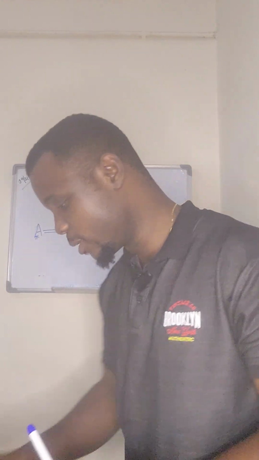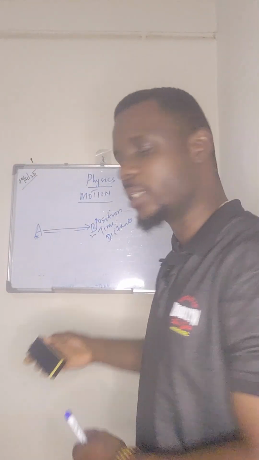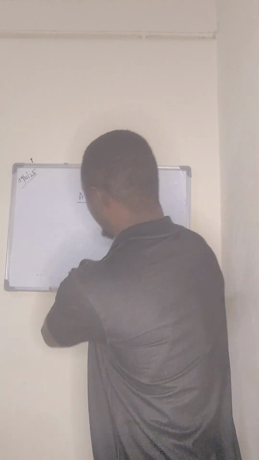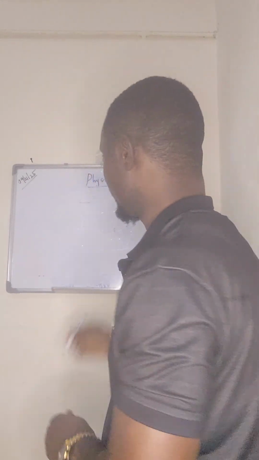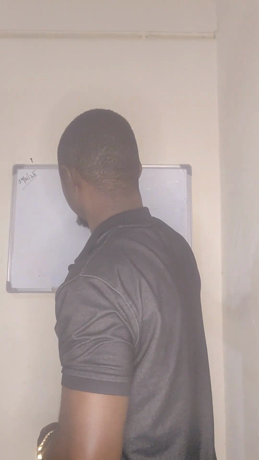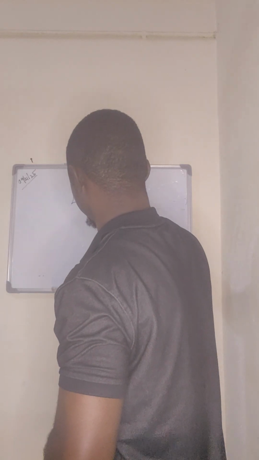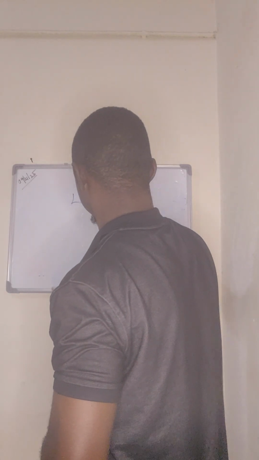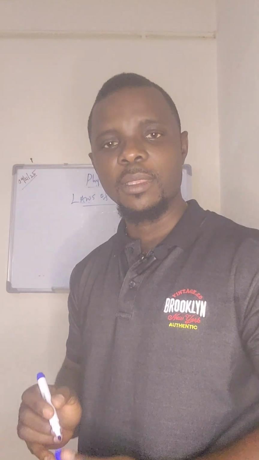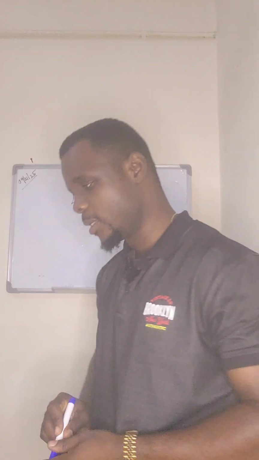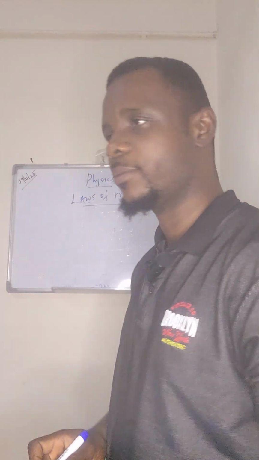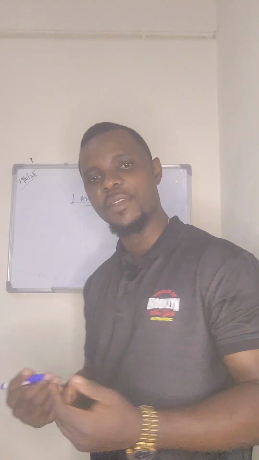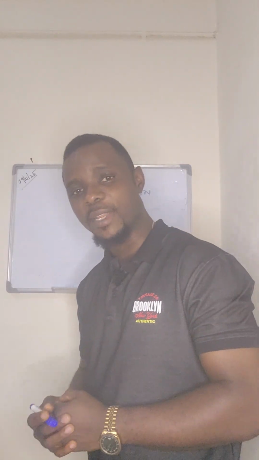Now that we know what motion is, we'll explain the laws of motion. These laws of motion were propounded by Sir Isaac Newton, whom most scientists refer to as one of the fathers of motion.